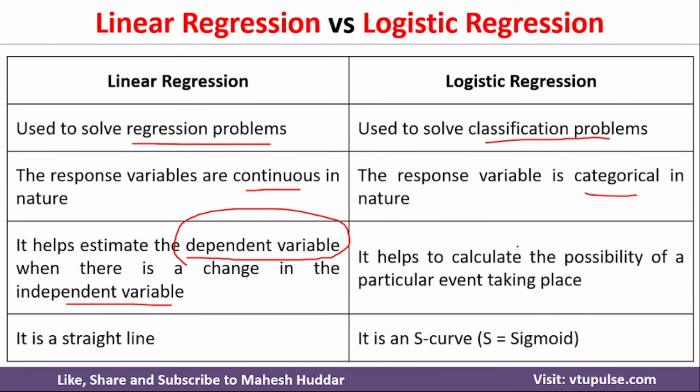But when it comes to logistic regression, we will get the possibility, that is nothing but the probability. Based on that probability, we will classify that particular example into one of the classes over here. In linear regression, we draw a straight line to fit the given data set. When it comes to logistic regression, we get an S-shaped curve over here. It is also called the sigmoid curve. Based on this, we get the probability, and based on the probability, we classify an example into one of the classes.